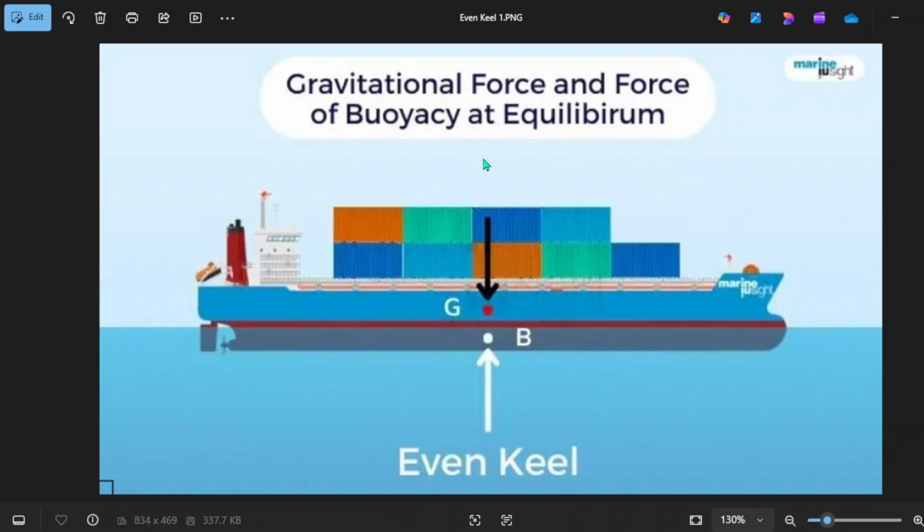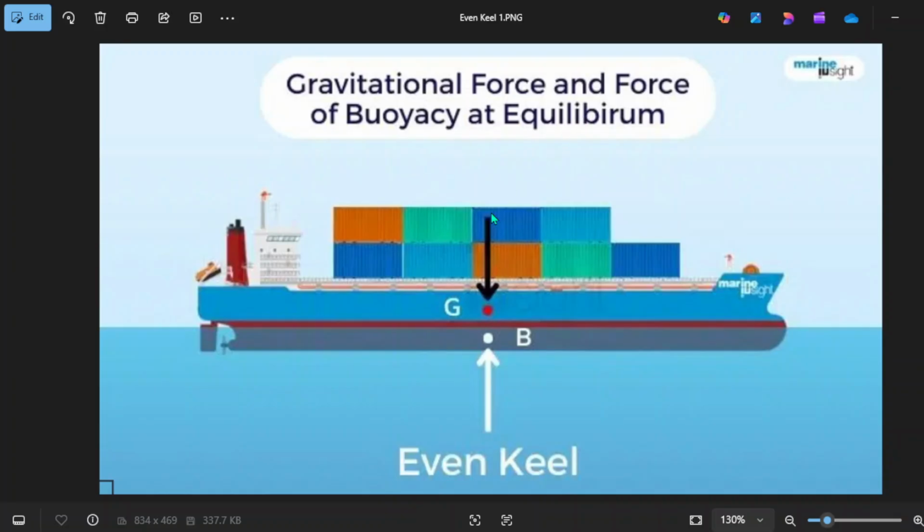The tendency of the gravitational pull is to put the vessel downward, because of the weight on board and the weight of the entire vessel. And the buoyancy, which is letter B, is the tendency of the water to push the vessel upward.